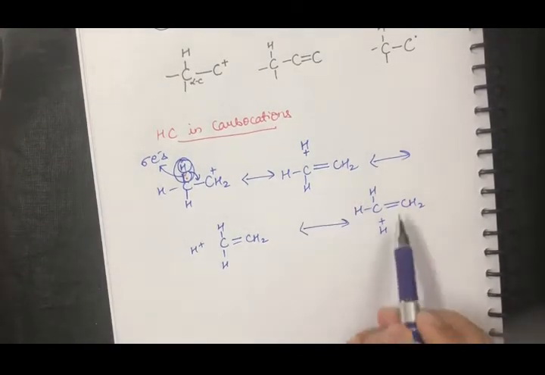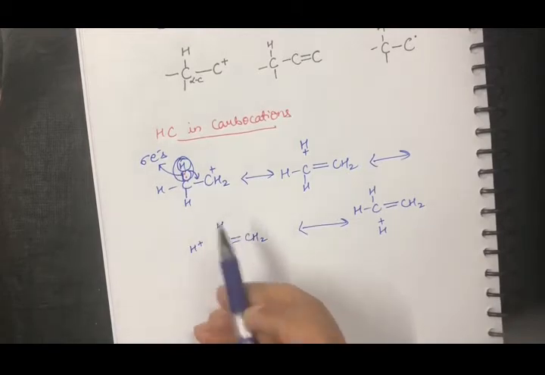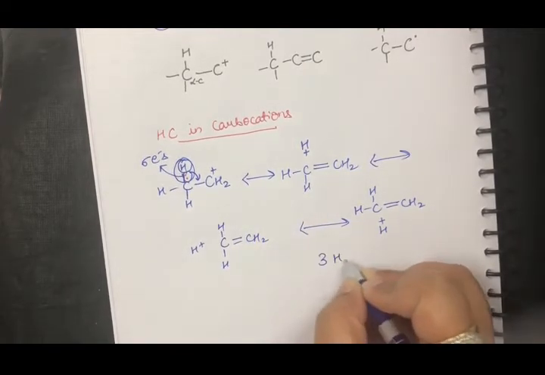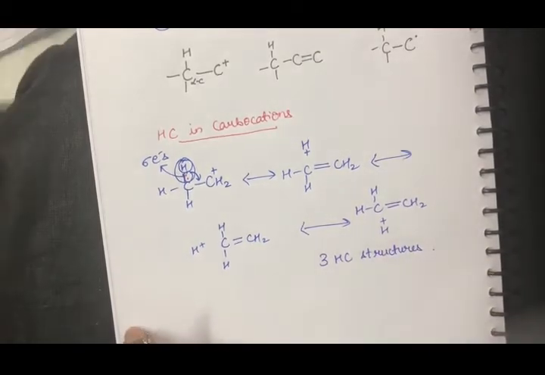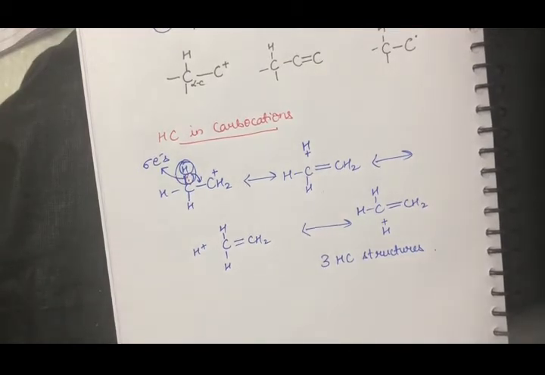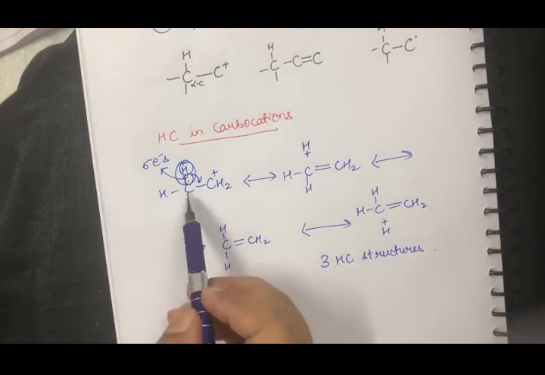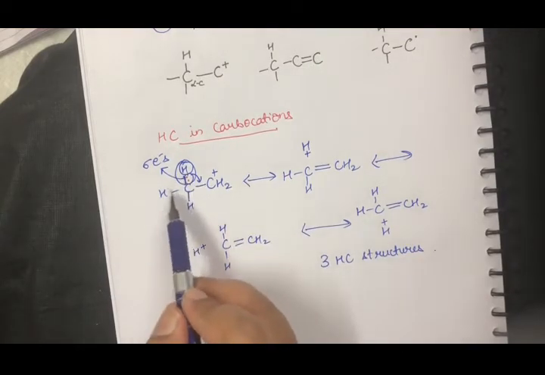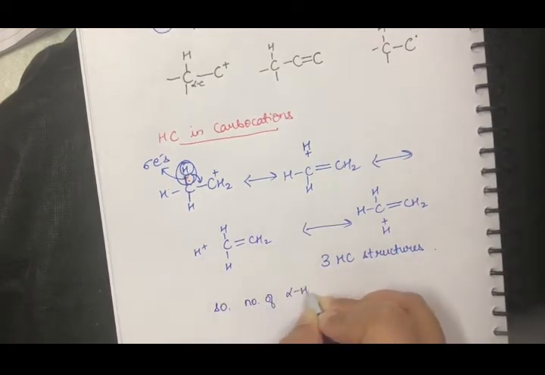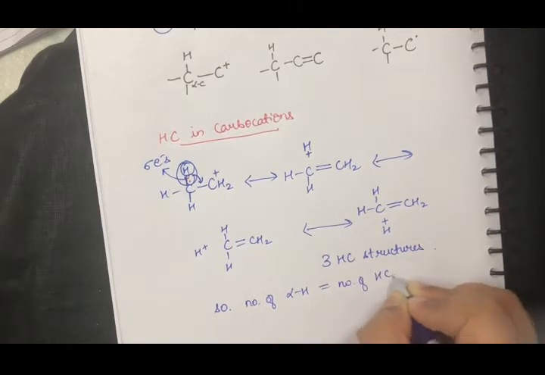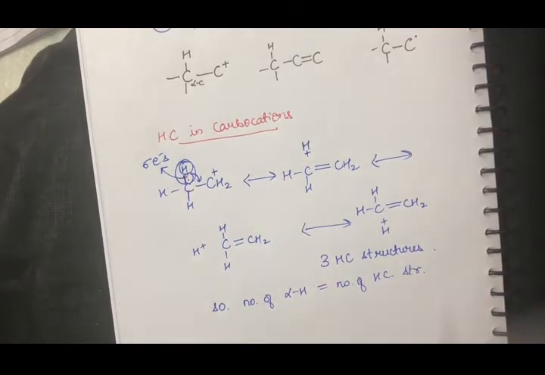Now how many structures were formed when we were talking about this compound? There were 1, 2 and 3 hyperconjugating structures, right? Why 3? How will I calculate how many hyperconjugating structures would be formed? As you have seen here, the carbon that I am talking about has 3 alpha hydrogens, so the number of alpha hydrogens is equal to the number of hyperconjugating structures. The total number of structures would be the number of hyperconjugating structures plus 1, the original one. But the number of hyperconjugating structures is equal to the number of alpha hydrogens.